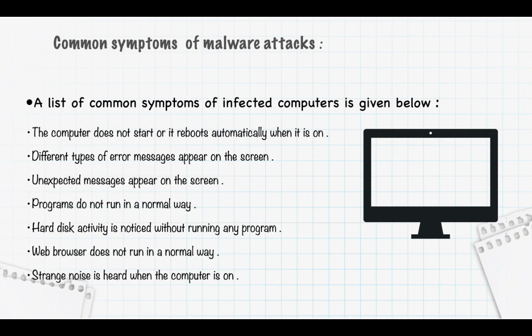The first one is computer does not start or it reboots automatically when it is on. Different types of error messages appear on the screen. Unexpected messages appear on the screen. Computer is running very slow. New files and folders are created on a hard disk, or sometimes folders are deleted or changed on the hard disk. Web browsers do not run in a normal way. Strange noise is heard when the computer is on.